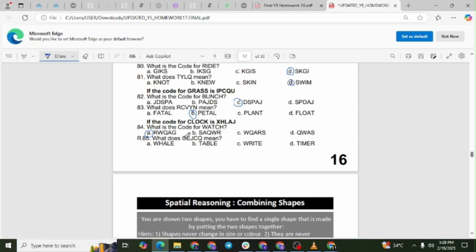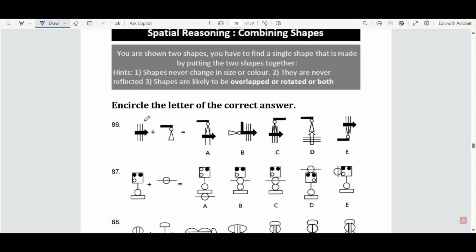The letter O moves forward by 5 places to the letter T. The letter E moves forward by 4 places to the letter I. The letter J moves forward by 3 places to the letter M. The letter C moves forward by 2 places to the letter E. The letter Q moves forward by 1 place to the letter R. The final coded word is TIMER. The correct answer is option D.